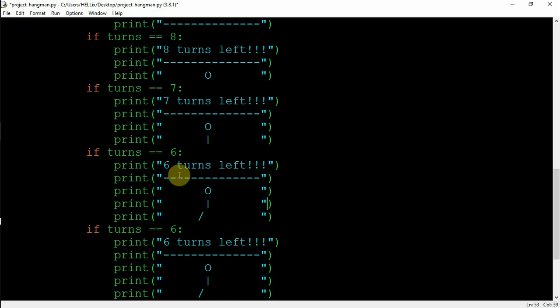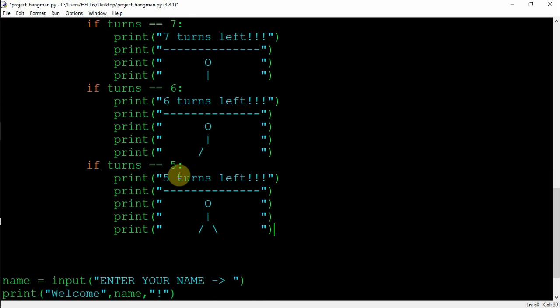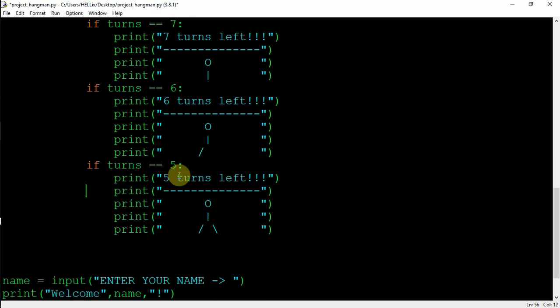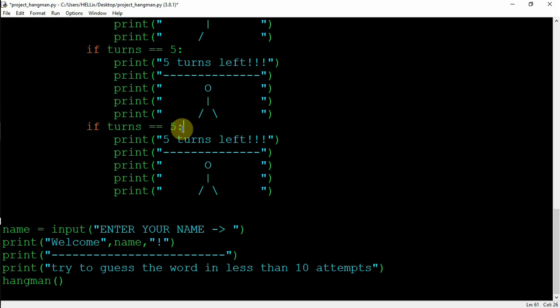Now if turns equal to 5, this is when my turns are going to be 5 turns left. Now I'll display the second leg of my hangman. Quite clear. 5 is also done. I need to go on with the fourth one now. If 4 turns are left, just come up over here. Paste it. So this is for 4. Now make 4, and this will be again 4.